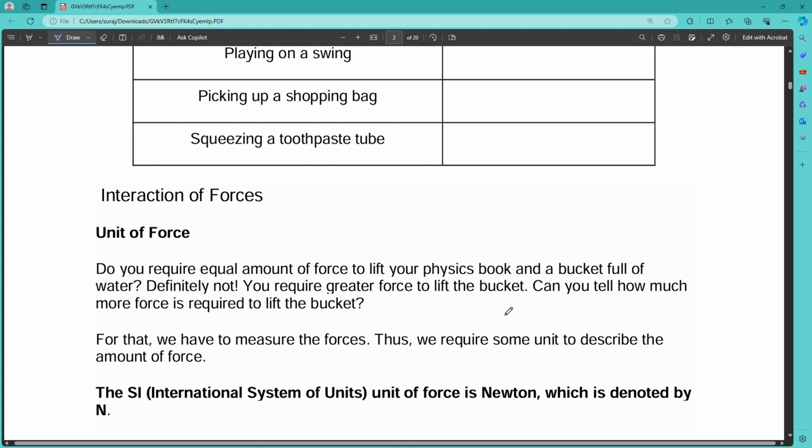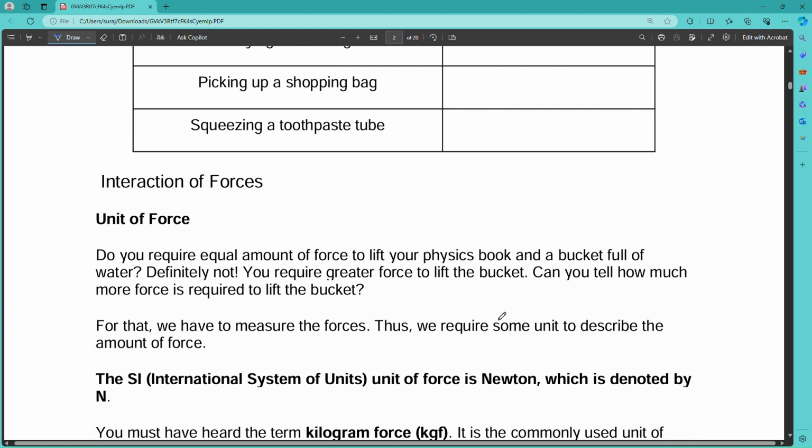But you need to know about the unit of force, because without knowing the unit, how can you measure the amount of force you applied? Do you require an equal amount of force to lift your physics book and a bucket of full water? No, right? Because a book is easier to lift, and a bucket full of water is heavier to lift. So in both cases you are applying force, but the amount of force is not equal. So how will you measure how much force you are applying?